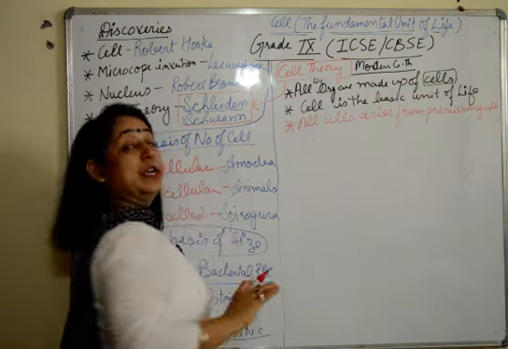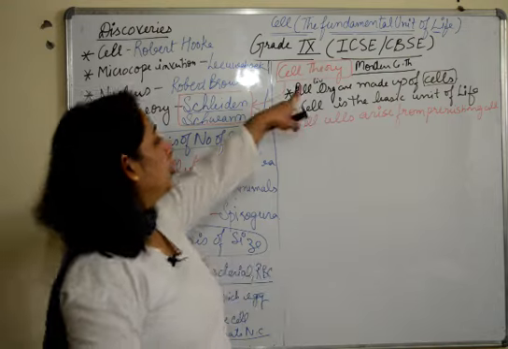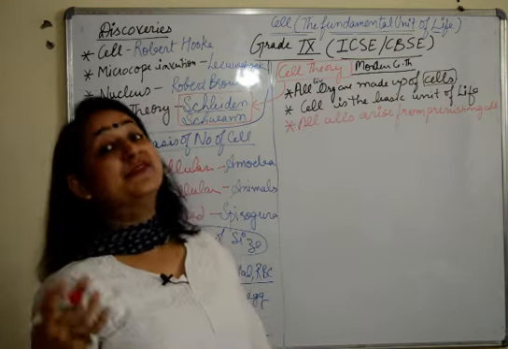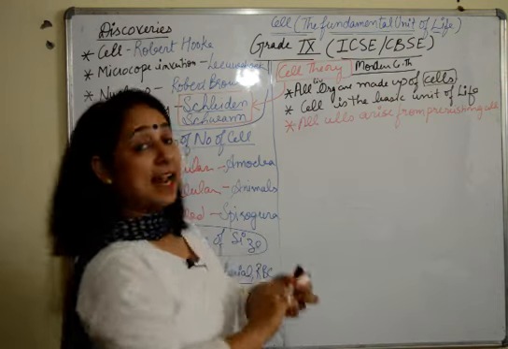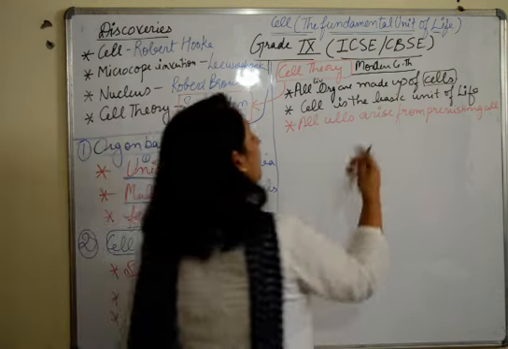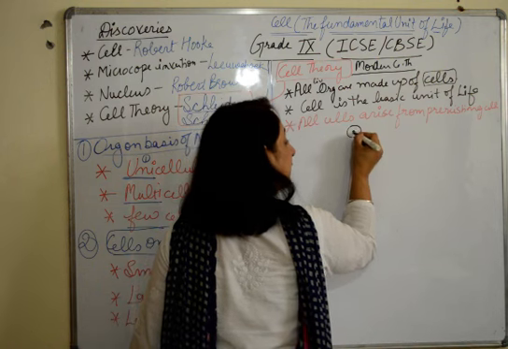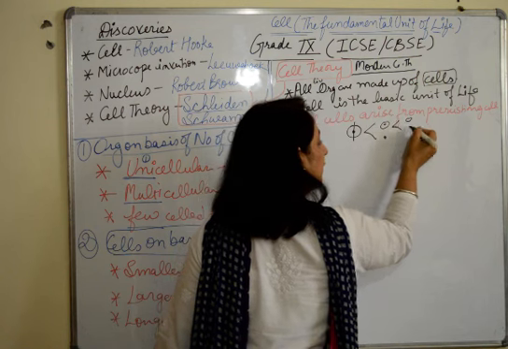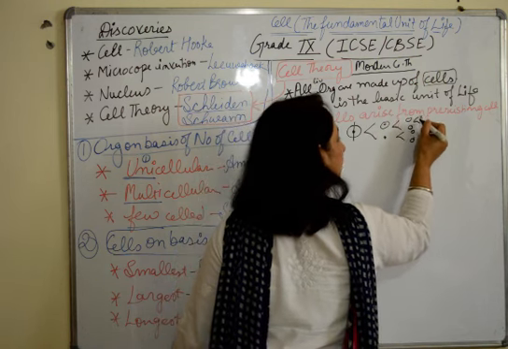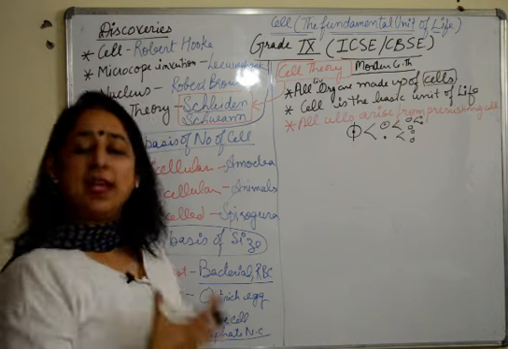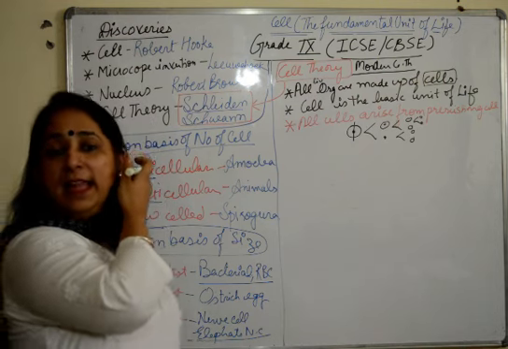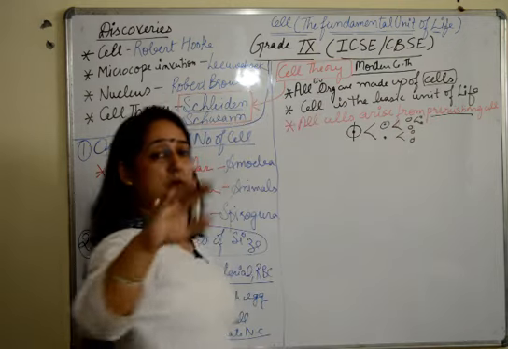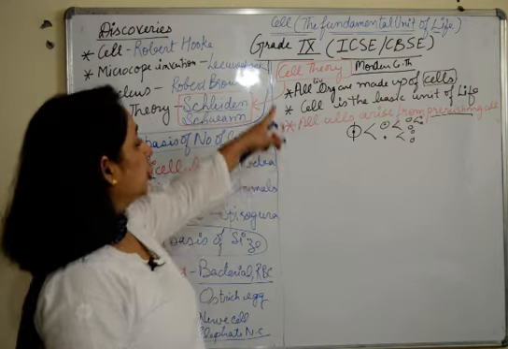These points will remain the same, but he gave a new point that all the cells arise from pre-existing cells. He meant to say that if a cell is present, this cell will divide to form 2 new cells, then further division, then further more division. So he stated that any life, any cell, will not come out of the blue, it will be formed from a pre-existing cell. So this was the cell theory.